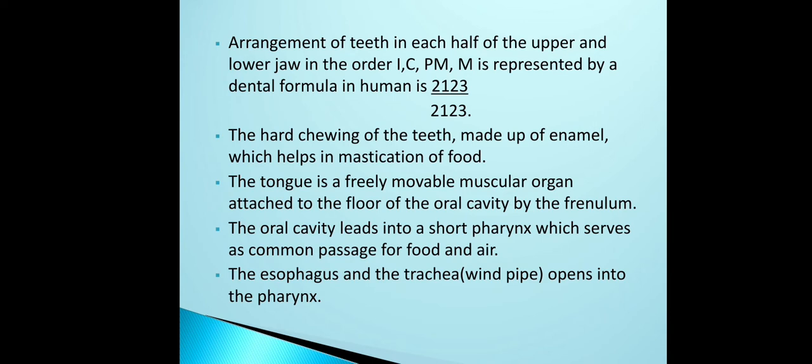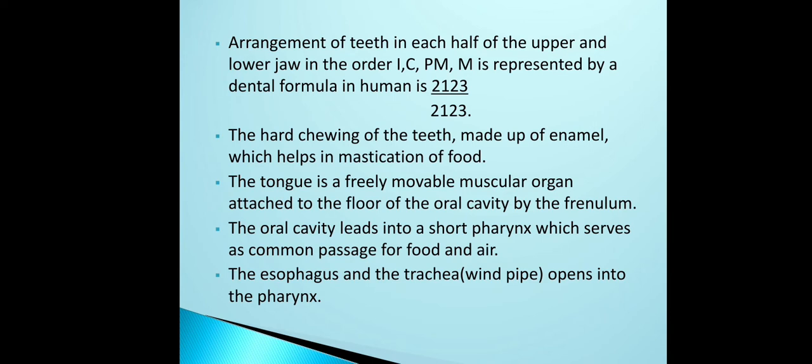Then the oral cavity, the anterior part of the alimentary canal, starts with the mouth. It opens into the buccal cavity or oral cavity. That buccal or oral cavity is bordered by the teeth.